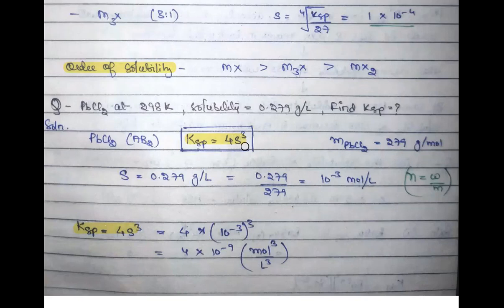Whatever is the formula of KSP, or whatever is the relationship of KSP with solubility, that will decide the unit of the solubility product. Because here solubility is in moles per liter, and you have 3 times of this solubility, that's why your KSP will be mole cube by liter cube.